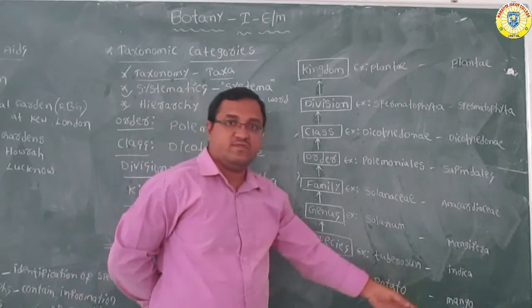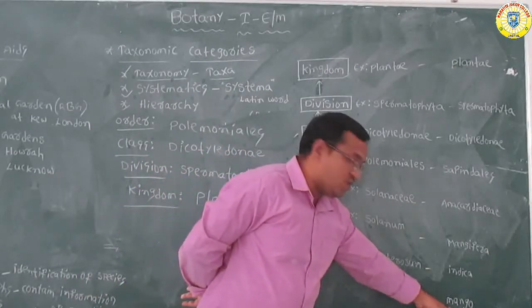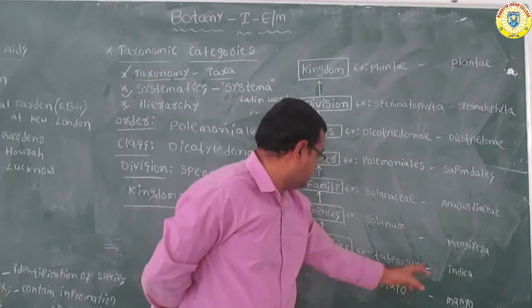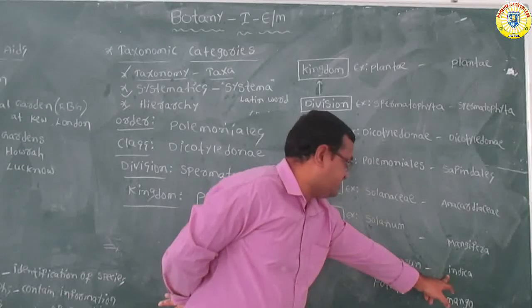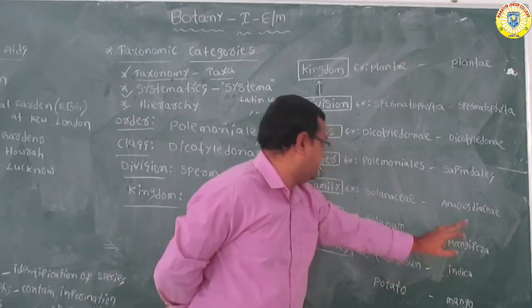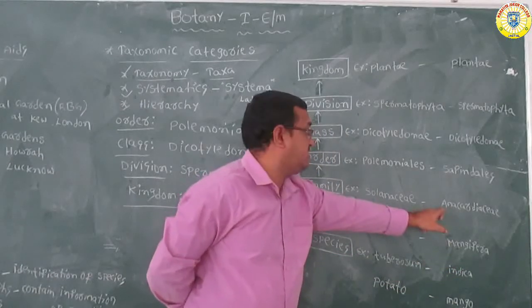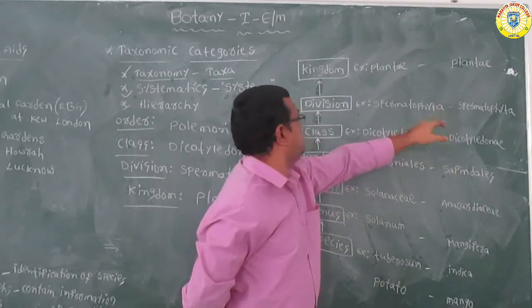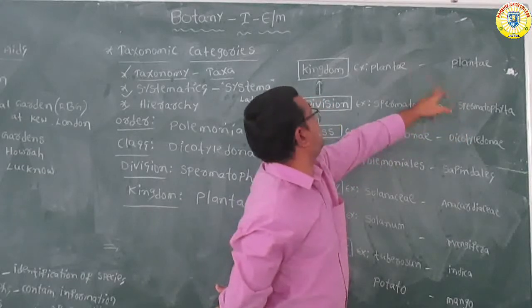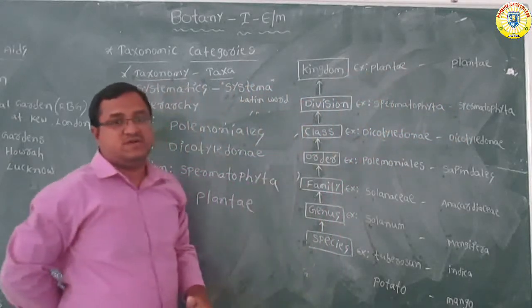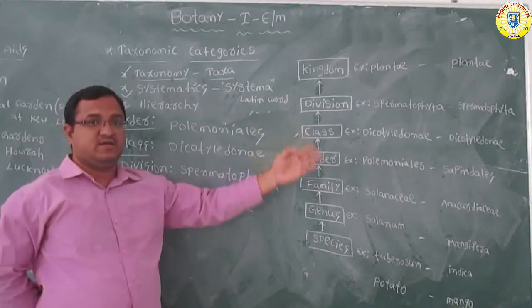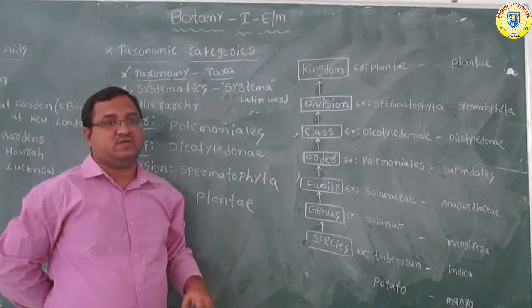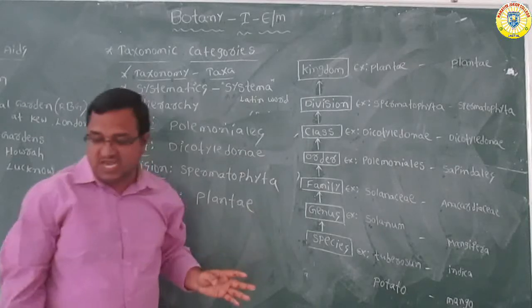Here we take another example also. Mango tree, scientific name Mangifera indica. Here indica is the species name, Mangifera is the genus name, Anacardiaceae is the family, Sapindales is the order, Dicotyledonae is the class, Spermatophyta is the division, Plantae is the kingdom. Like that, with two examples, we explained the hierarchy of classification. So this is about the taxonomical categories.